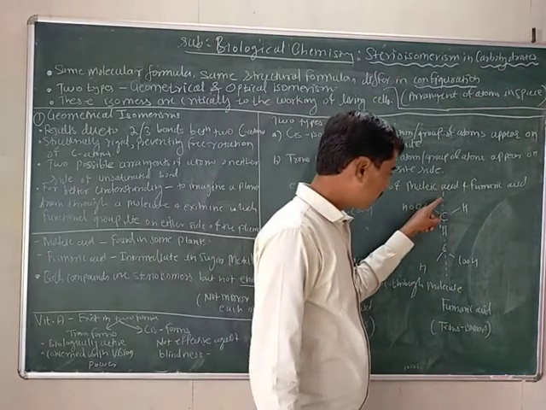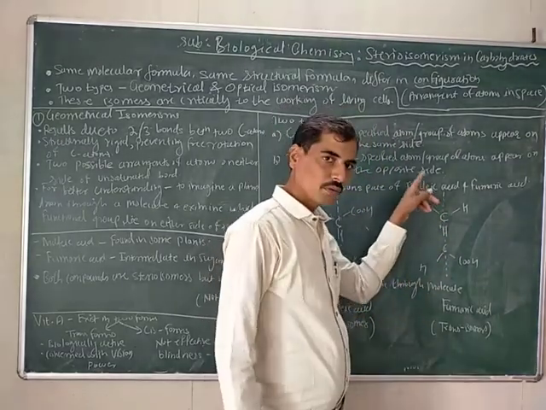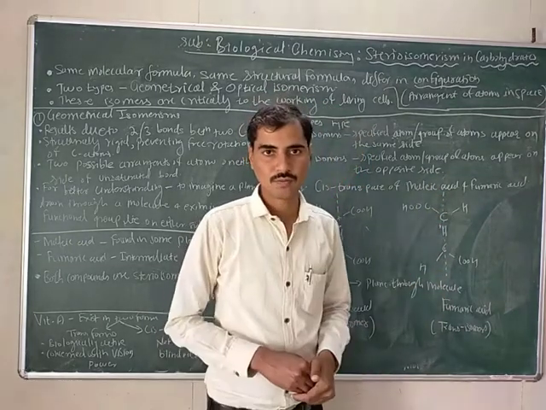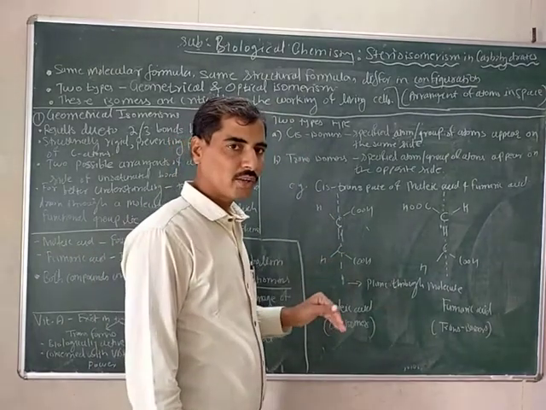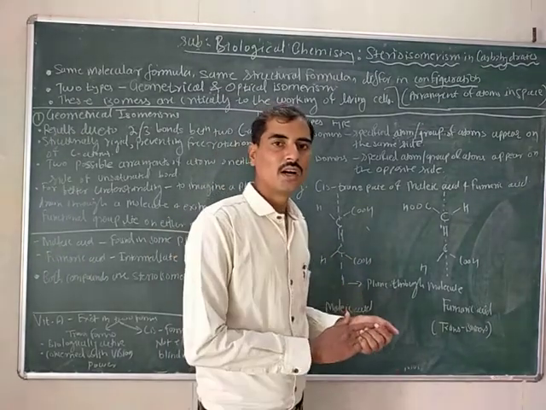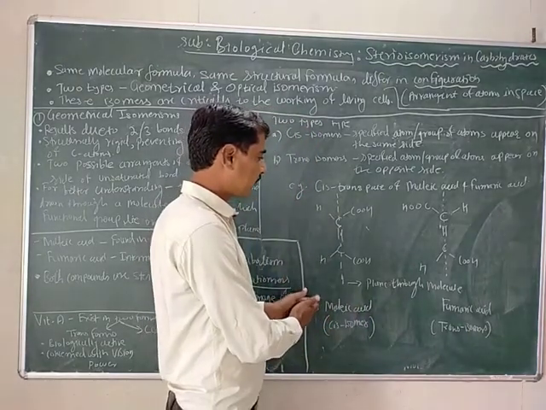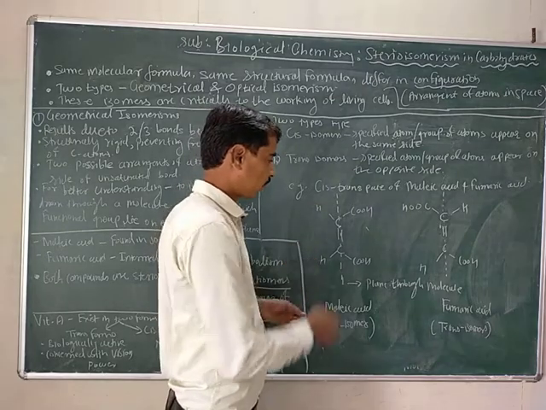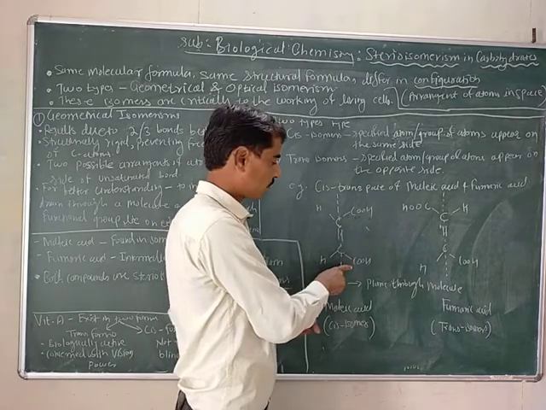See here, this is the plane drawn through the molecule. If we see the arrangement of the atom or group of atoms on either side of the plane, in malic acid, this is a hydrogen atom and this is a hydrogen atom, and this is the group of atoms COOH.